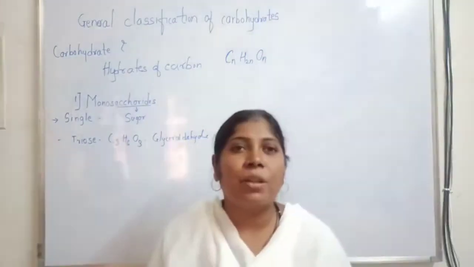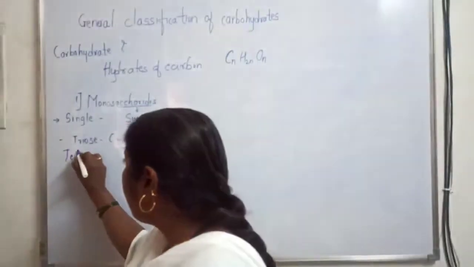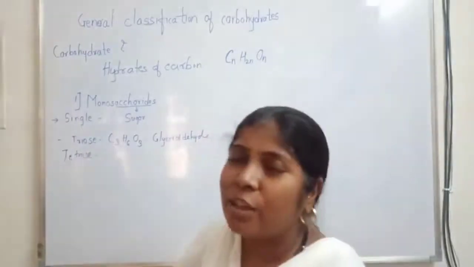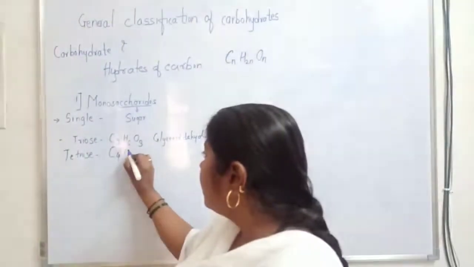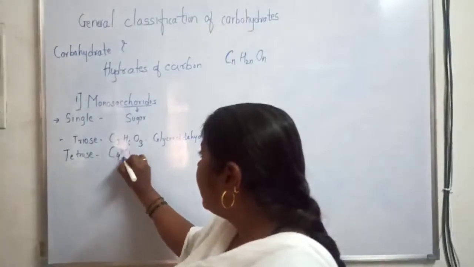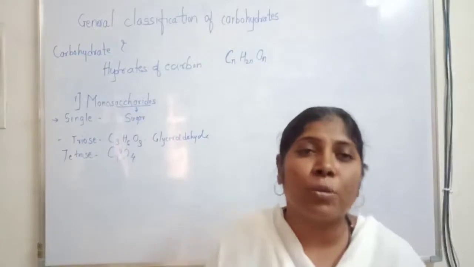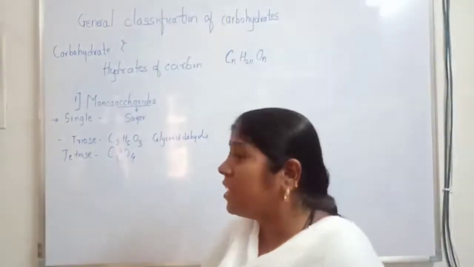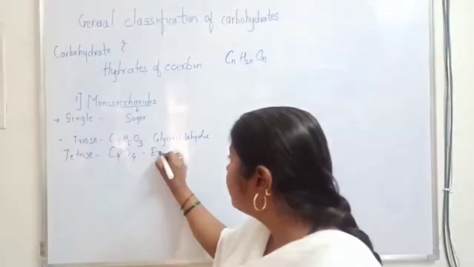So the next example of monosaccharide is tetrose. So it is the same as a triose. It contains 4 carbon, 8 hydrogen and 4 oxygen. So the general formula for tetroses is C4H8O4, and the example is erythrose.